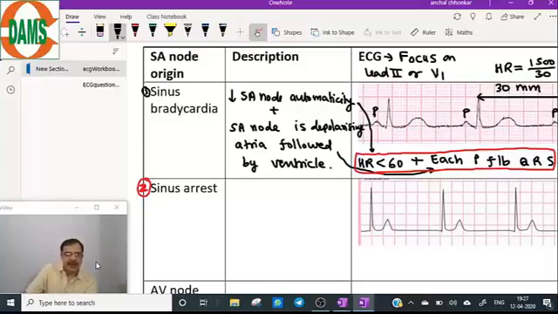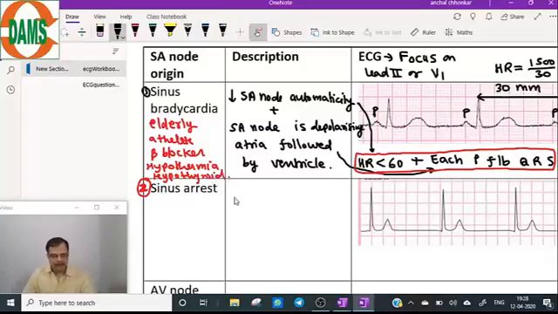So this will be a case of the elderly in the history, athlete, beta blocker, hypothermia, hypothyroidism. So these are some important causes or clinical history.